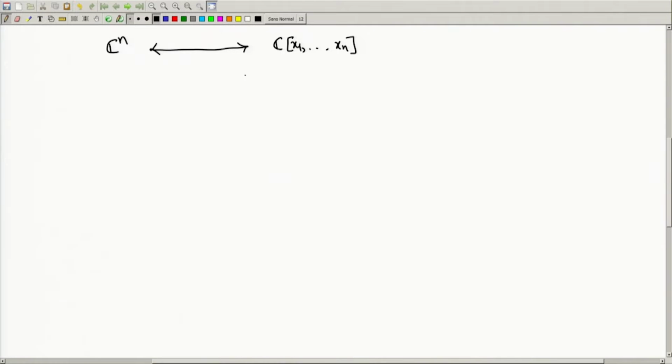So, what was this correspondence between the points in C n and the maximal ideals in the polynomial ring? The correspondence was given by, suppose you start with any point a bar, which is a 1 up to a n in C n, then you can associate a maximal ideal with this point. The maximal ideal I am denoting by m a bar, which is nothing but generated by n many linear polynomials,